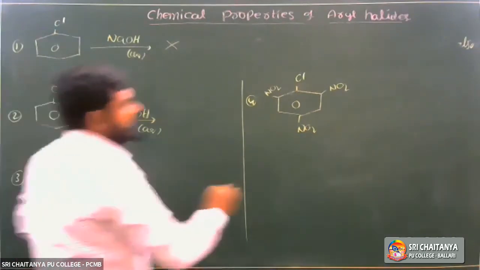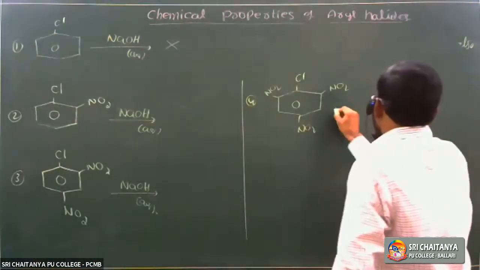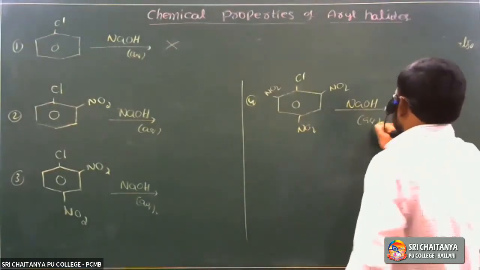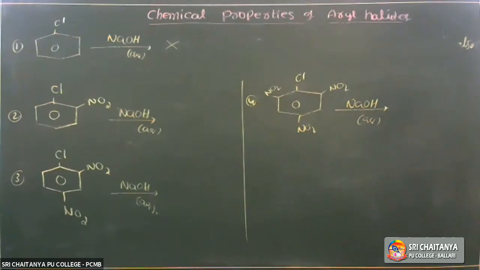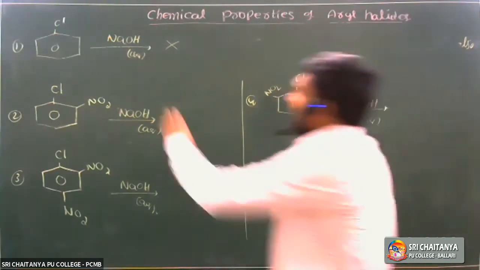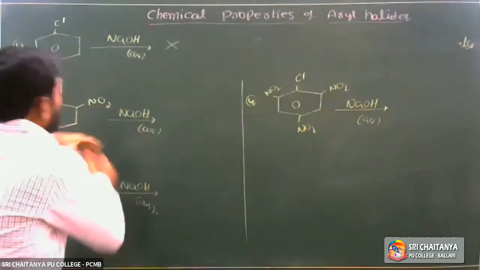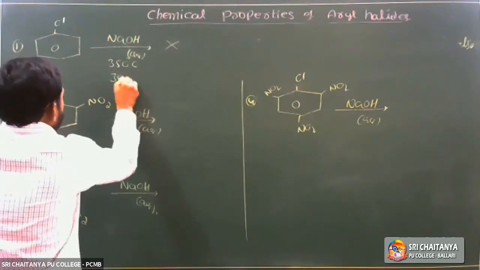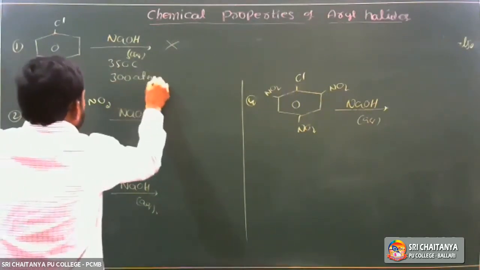Here reactivity is very low, so it requires nearly 350 degrees centigrade temperature and 300 atmospheres of pressure.